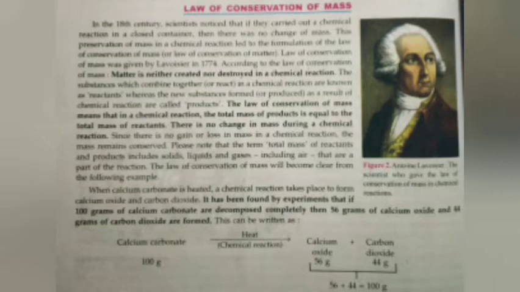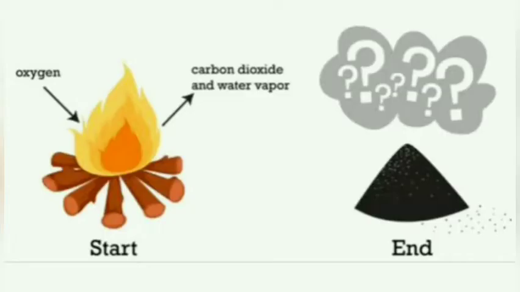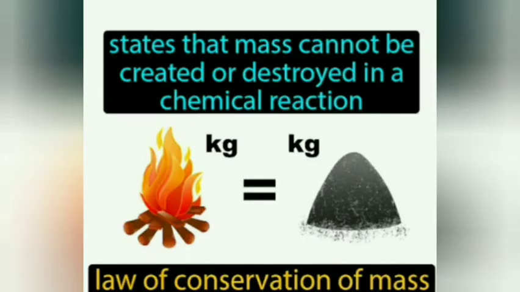If 100 gram of calcium carbonate is heated, then 44 gram of carbon dioxide and 56 gram of calcium oxide are produced. If we measure the masses on both sides, the reactants and products have equal masses. This proves the law of conservation of mass. What do you observe in this picture? The wood is burnt in the presence of oxygen, and carbon dioxide and water vapor are produced along with the ashes of wood.